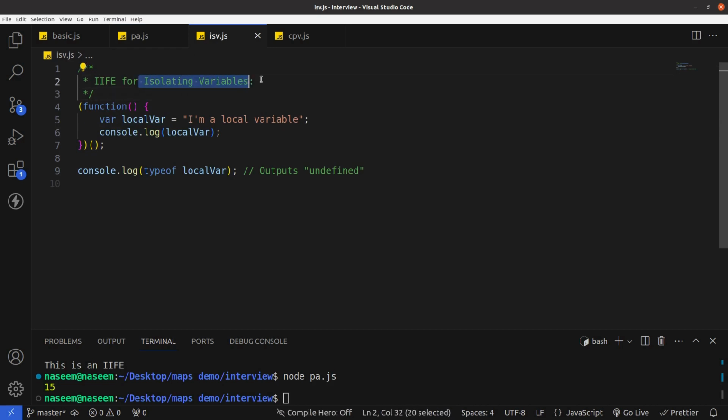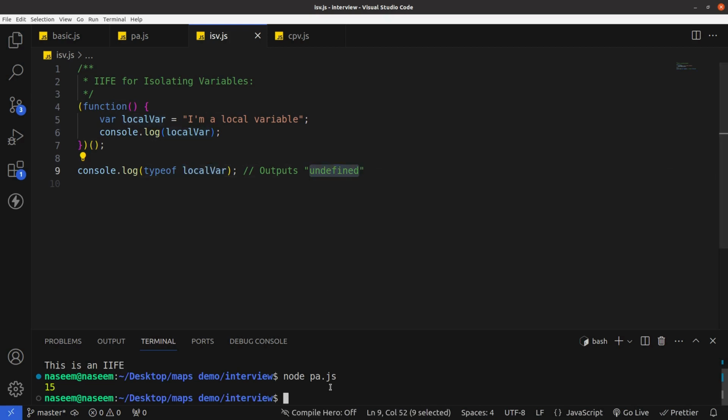And another example is isolating variables. Here we have a local variable: I am a local variable, and we are consoling this variable inside the function itself. After that, outside the function definition, if we check the local variable, the output will be undefined.